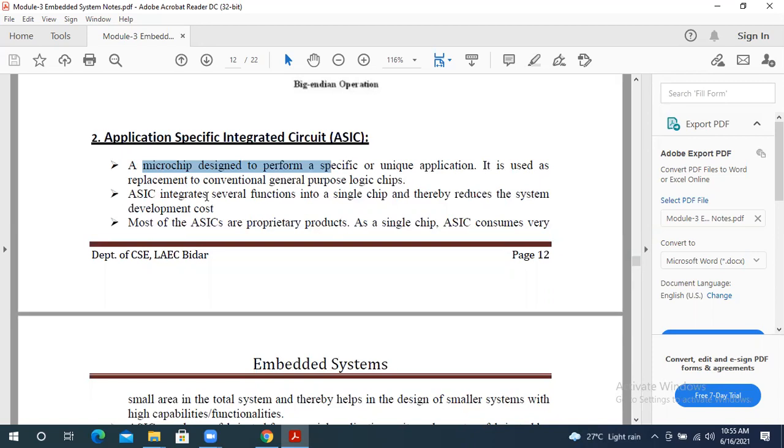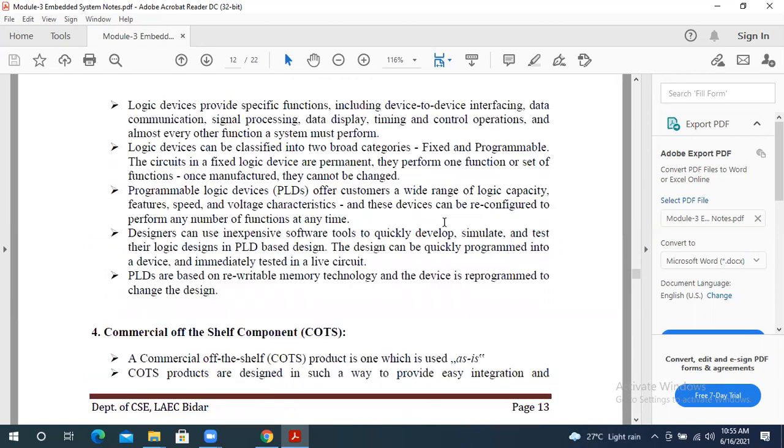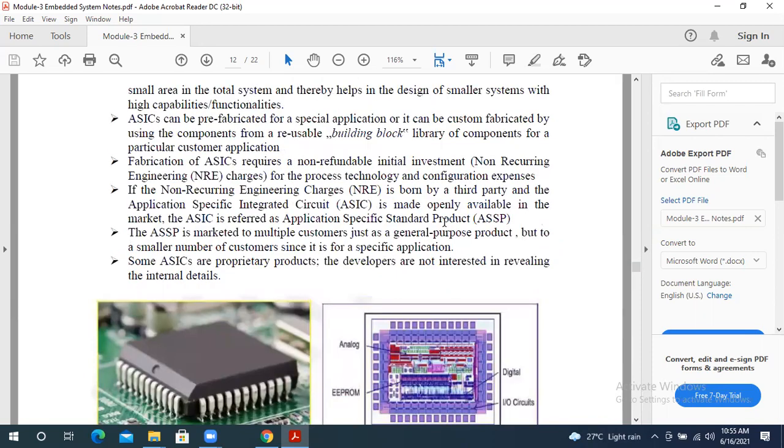The third is that the single chip ASIC consumes a very small area and less space, or you can say less power. Next, once we prepare the ASIC, if the circuit gets damaged, we cannot reuse it in the future; we have to replace it with a new one.